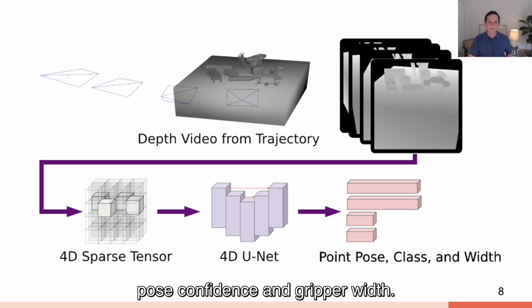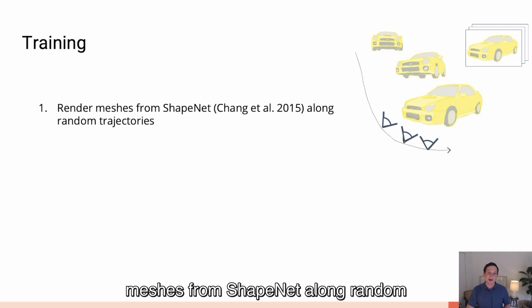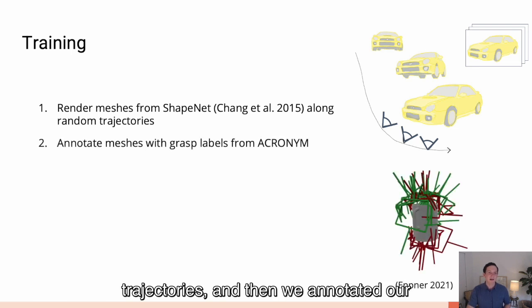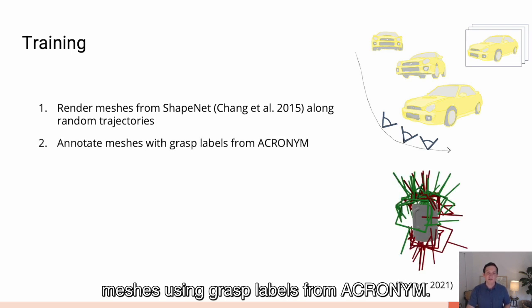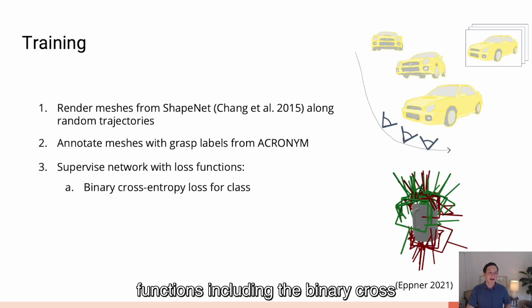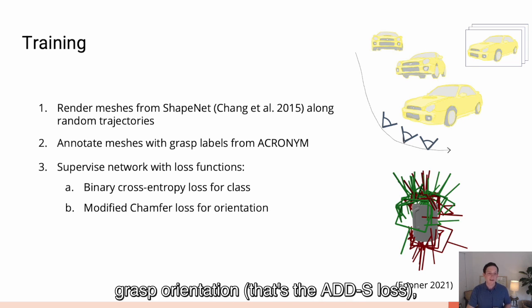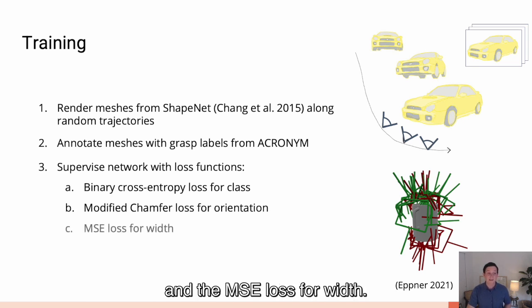To train our network, we first rendered meshes from ShapeNet along random trajectories, and then we annotated our meshes using grasp labels from Acronym. We supervised our network with loss functions, including the binary cross-entropy loss for pointwise grasp confidence, the modified chamfer loss for grasp orientation, that's the ADD-S loss, and the MSE loss for width.